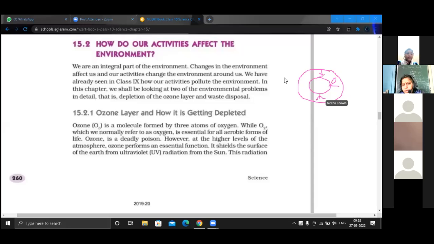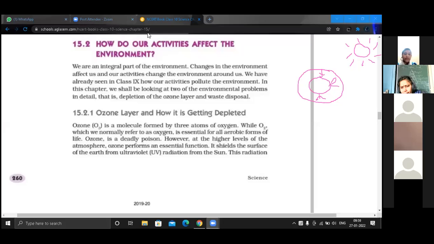And here is the sun. Where is the ozone layer? Ma'am, in the atmosphere. It is forming an envelope around it, covering it. So the ozone layer is forming an envelope around it, right?